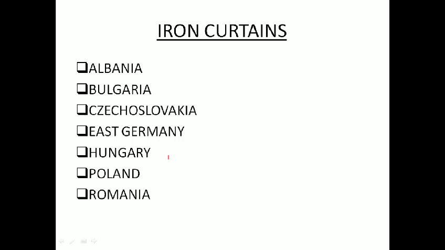Now, the Iron Curtain. During the World War time, the countries like Albania, Bulgaria, Czechoslovakia, East Germany, Hungary, Poland, Romania, these were all under Russia's influence, and they were simply referred to as the Iron Curtain countries.